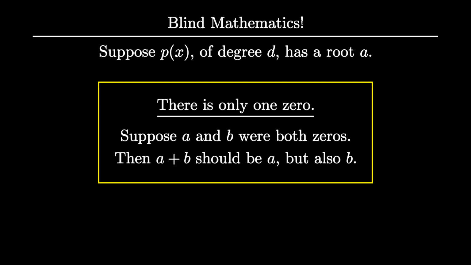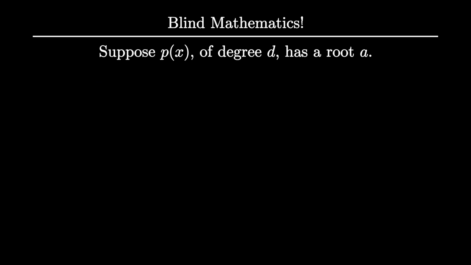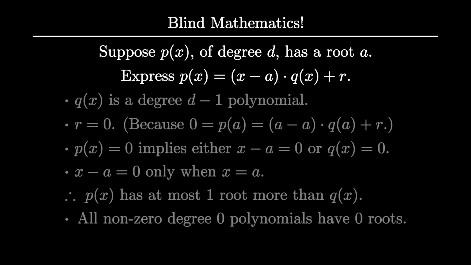And if the sum is b, then b isn't a 0. So both of them cannot be zeros, and there is only one 0. So it makes sense to say that p of a is 0. The polynomial x minus a still makes sense because we know that minus a exists. Our polynomial division just involved multiplication, addition, and subtraction.